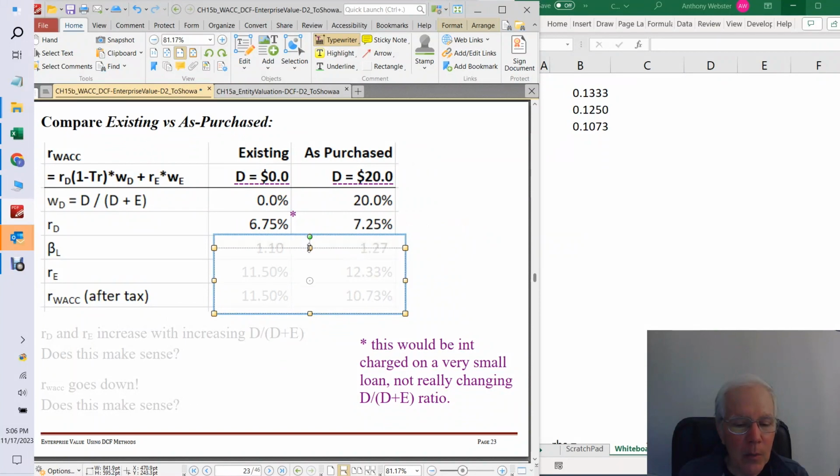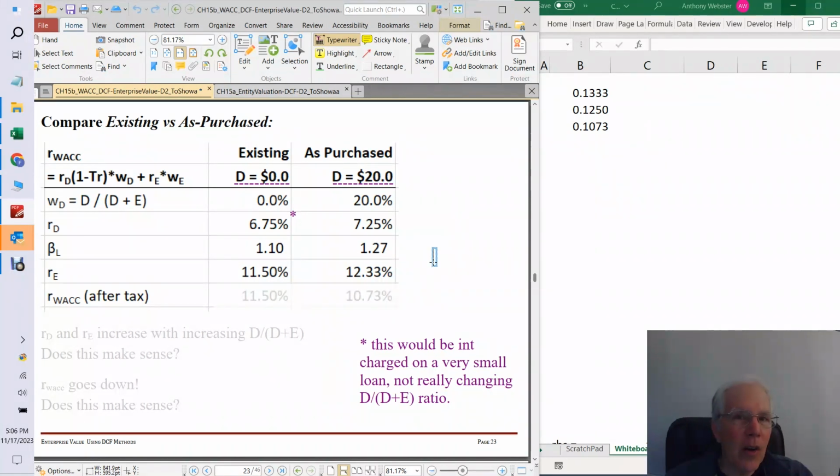Okay, I'm not going to worry so much about beta. Let's just skip that and go to RE. So notice how the equity cost of capital has moved up too. And that's for the same reason that the pre-tax cost of debt capital goes up. The more leverage a firm has, the more debt it has outstanding, the riskier it is, the more risk there is of bankruptcy. And that's bad for lenders and it's bad for shareholders. So that makes sense too.